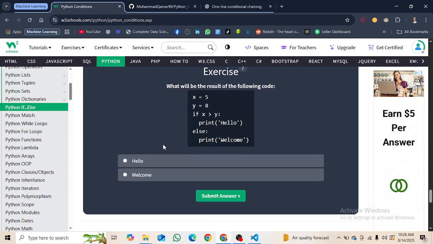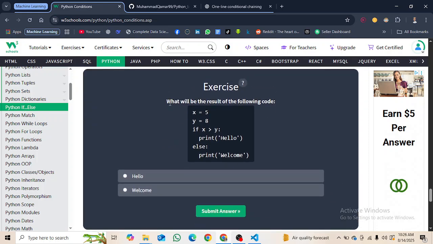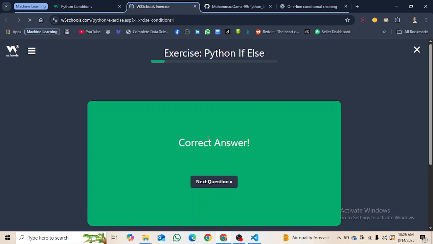Yeah, so here we have the exercise section. Let's do this exercise. What will be the result of the following code? X is 5, y is 8. If x is greater than y, which is not true, print hello, else welcome. X is less than y actually, right? So yes, it will print welcome. Submit this. Yes, here you can see our answer is correct. So let's see the next question.